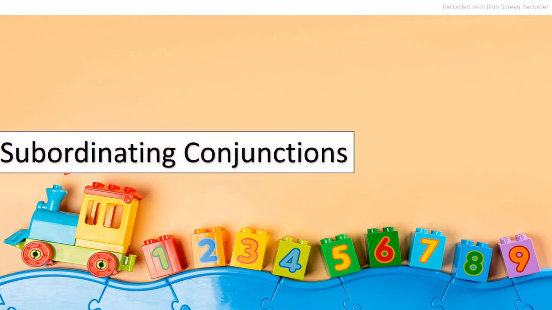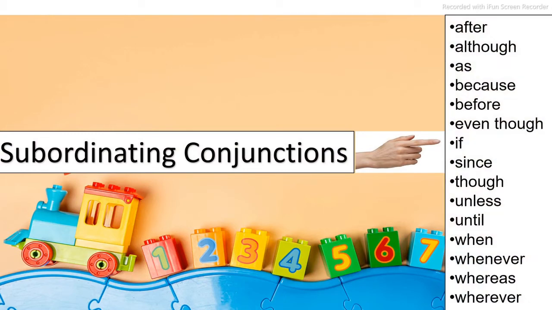Now let's have a look at the subordinating conjunctions which are used to join one independent and one dependent clause. These are the list of subordinating conjunctions like after, before, though, although, because, as, if, unless, since, when, whenever, where, wherever, whereas, and so many. You might be worried about how we can remember such a long list of subordinating conjunctions. But no need to worry, because there is a simple trick. If it is not a FANBOYS coordinating conjunction, then you can simply assume it as a subordinating conjunction.